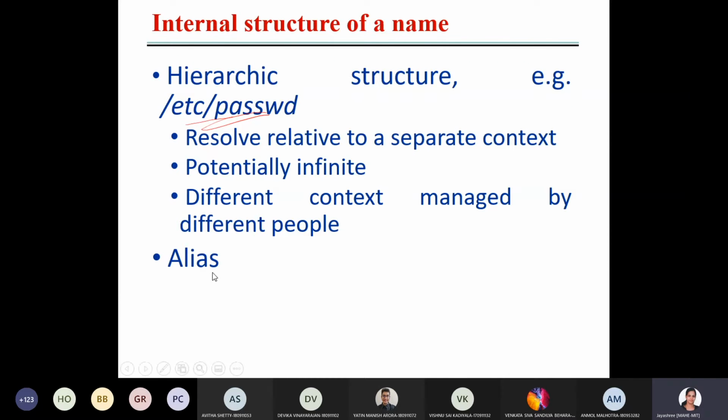And one more concept here, alias. An alias is nothing but, for the same thing a different name has been given, but there is no reference or memory for that. It is for the same content, a different name has been given, like an alias.